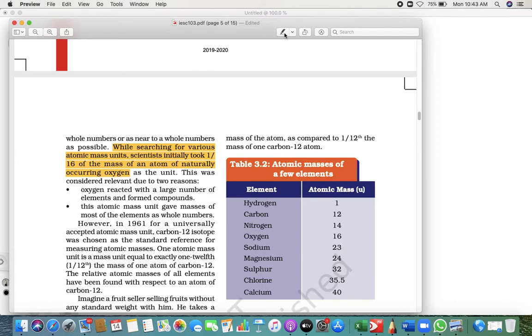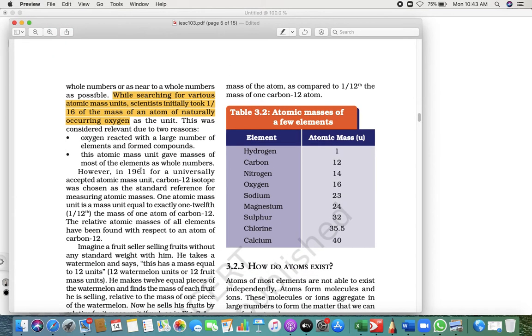So again they tried once more, but oxygen is such an atom that reacts with a large number of elements. So oxygen reacts with so many elements, and the atomic mass gives masses of most of the elements as whole numbers also. But the research still doesn't end here. It is not like they started a research and got it at once.